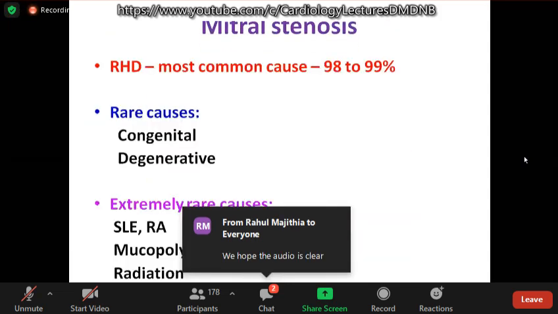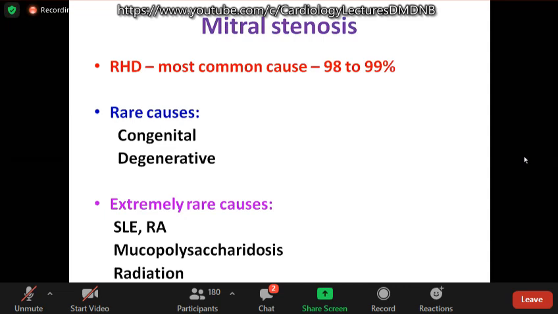So we will start with mitral stenosis. The most common cause, up to 98 to 99%, is rheumatic. Rare causes which you see sometimes are congenital, even kept for exam sometimes, and degenerative. Extremely rare causes, we will not go into details of that.